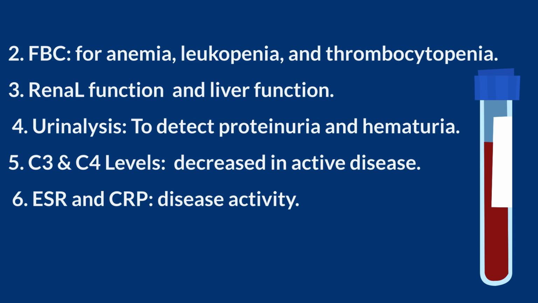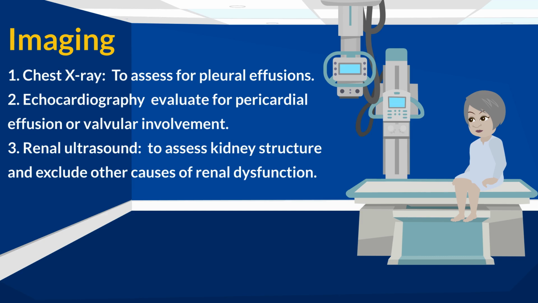5. Complement levels. Measure complement components, C3, C4, as they are often decreased in active disease due to consumption by immune complexes. 6. ESR and CRP. These inflammatory markers can provide information about disease activity but are not specific for SLE. Imaging studies. 1. Chest X-ray to assess for pleural effusions, interstitial lung disease. 2. Echocardiography to evaluate for pericardial effusion or valvular involvement. 3. Renal imaging if indicated. Renal ultrasound may be used to assess kidney structure and exclude other causes of renal dysfunction.